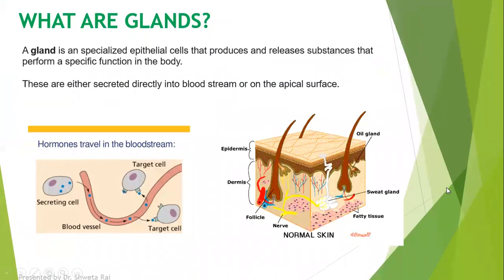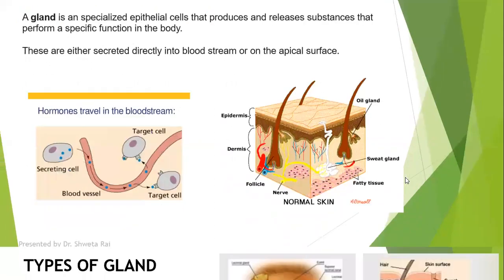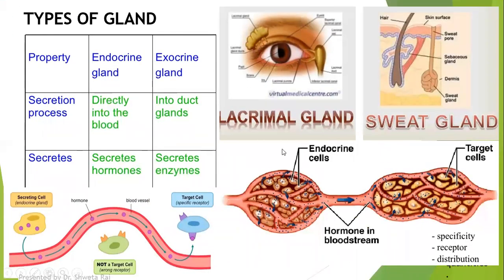What are glands? Glands are specialized epithelial cells that produce and release substances that perform a specific function in the body. So these substances are directly secreted into the bloodstream, or they may be secreted onto the surface of the body, which is called as apical surface. In general, there are two types of gland.